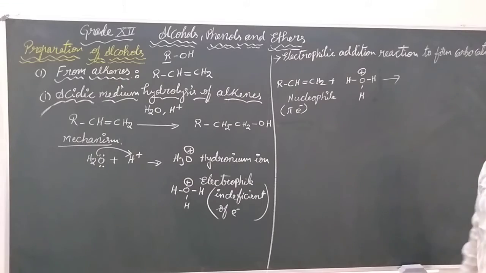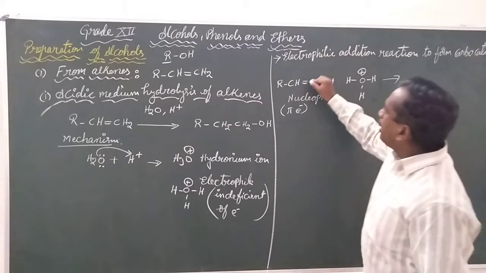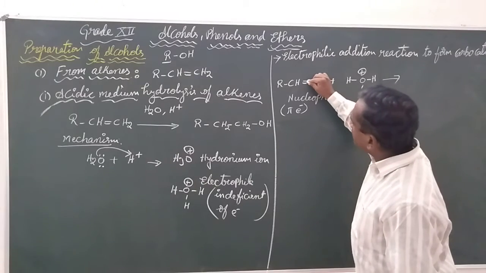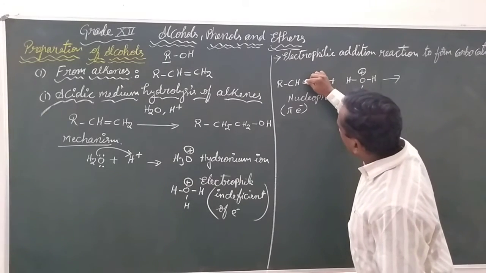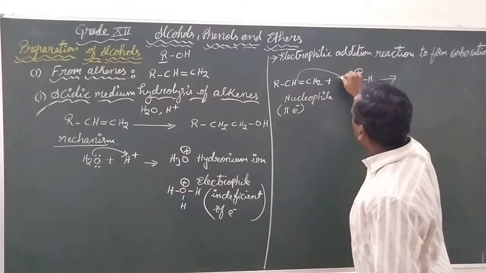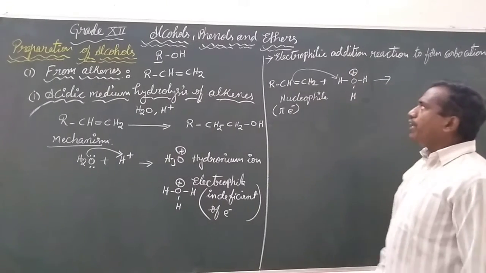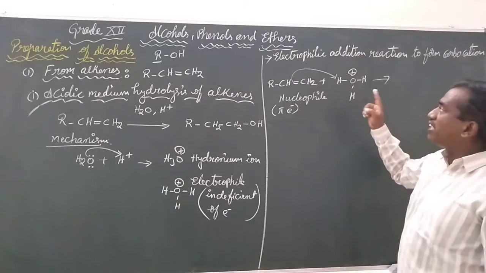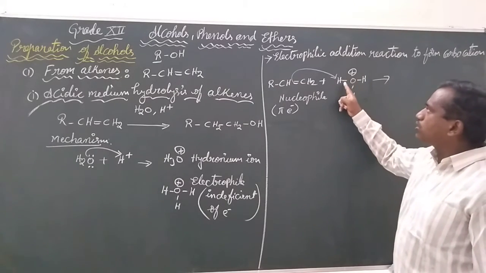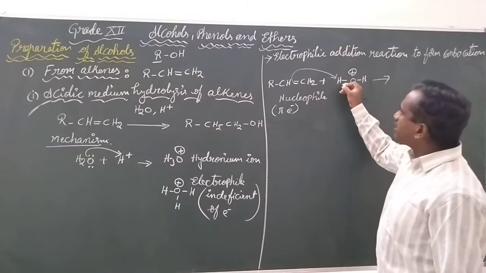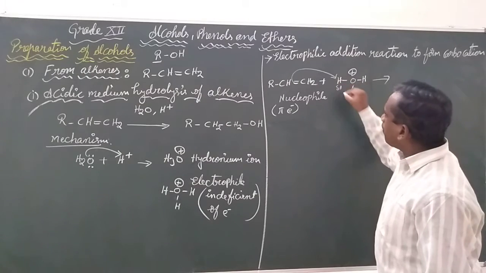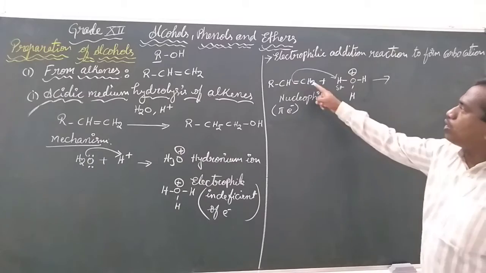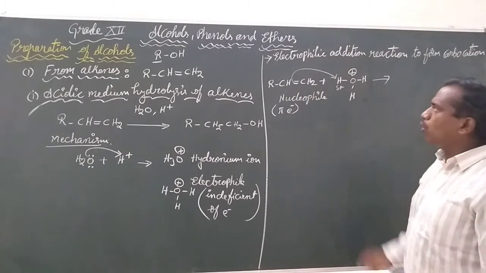How? We had already discussed that the pi bond is a nucleophilic center, and from this the electrons are given to the hydrogen. Why will electrons be given only towards the hydrogen? Because there is a large electronegativity difference between oxygen and hydrogen. Hence, this hydrogen will develop a partial positive charge. It is going to accept those pi bonded electrons.